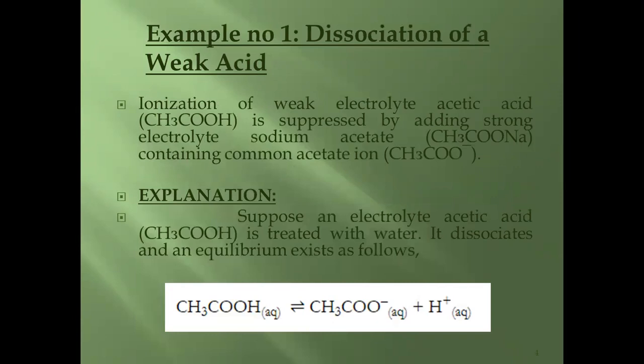First one is dissociation of a weak acid. Ionization of weak electrolyte acetic acid is suppressed by adding strong electrolyte sodium acetate containing common acetate ion. Suppose an electrolyte acetic acid is treated with water, it dissociates and an equilibrium exists as shown in equation.